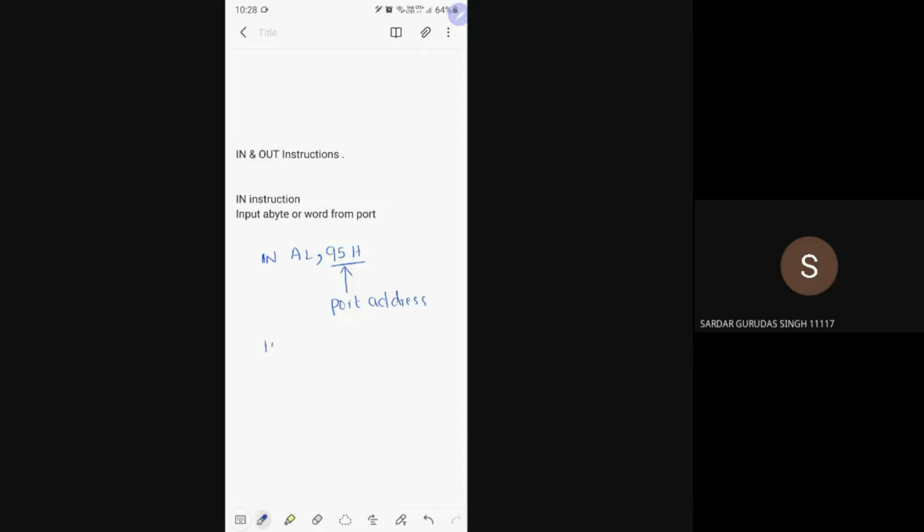So if I write IN AX, comma 95H, this instruction will copy the word from the port 95H into AX register.